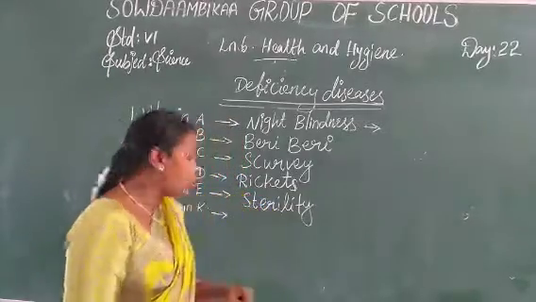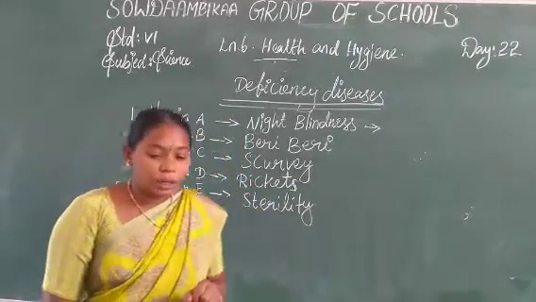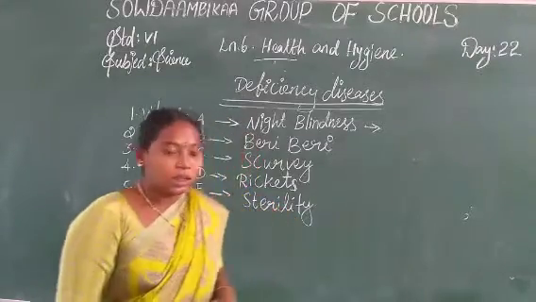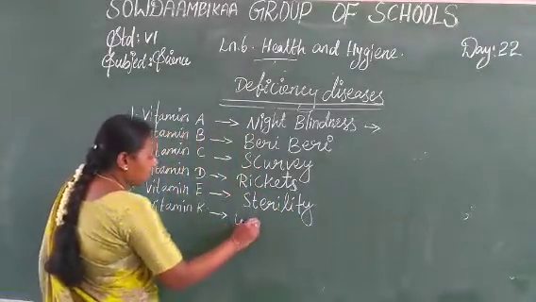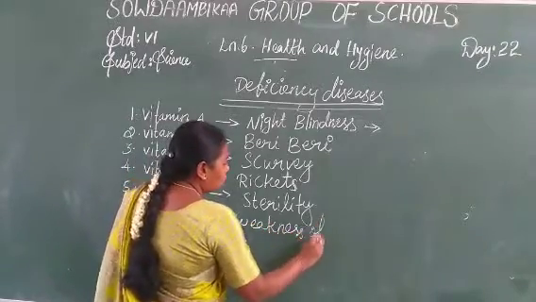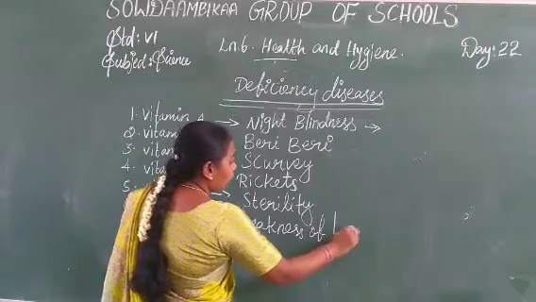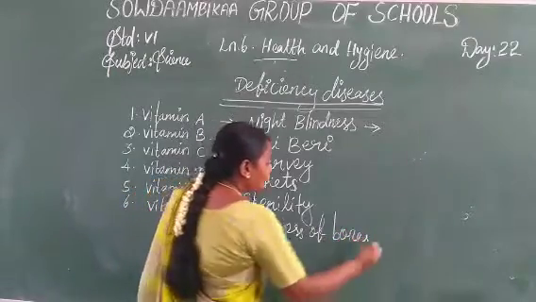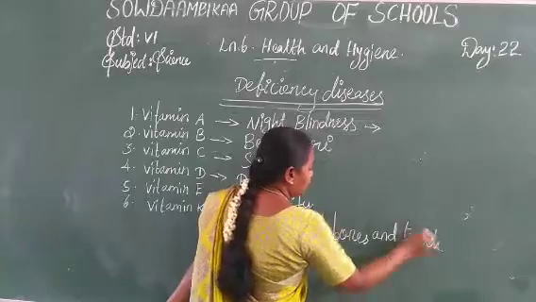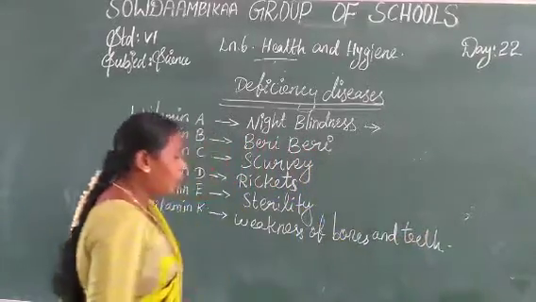The next one is vitamin K. Vitamin K deficiency causes weakness of bones and teeth, B-O-N-E-S, bones and T-E-E-T-H, teeth. Okay, do you all understand?